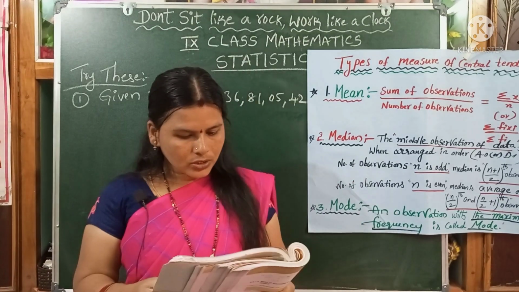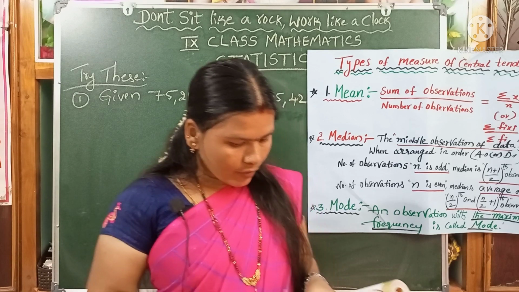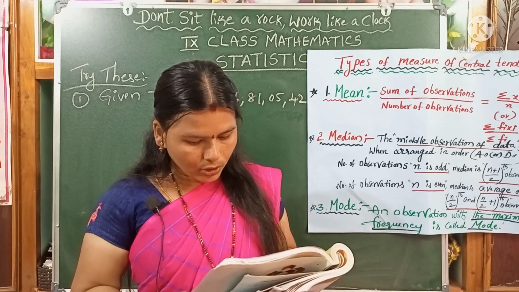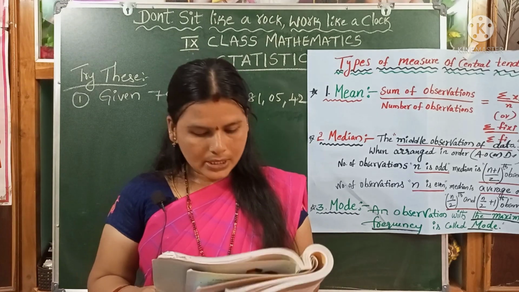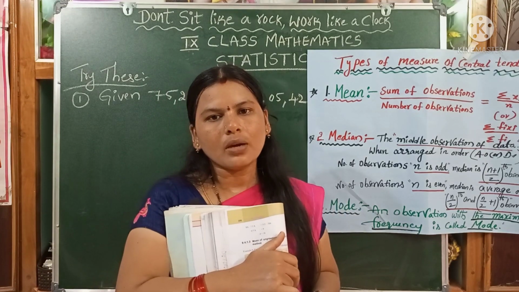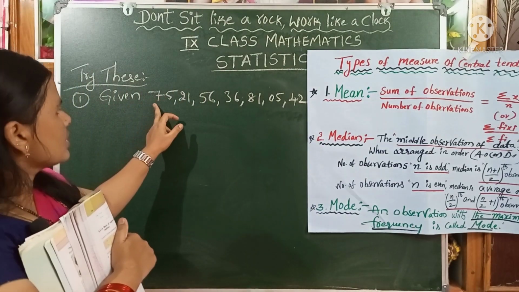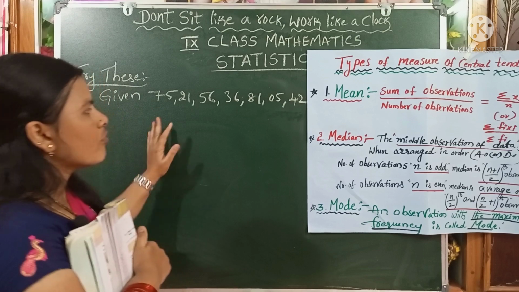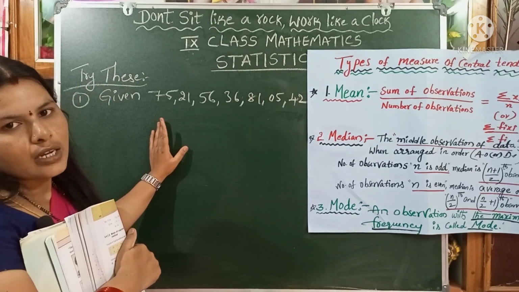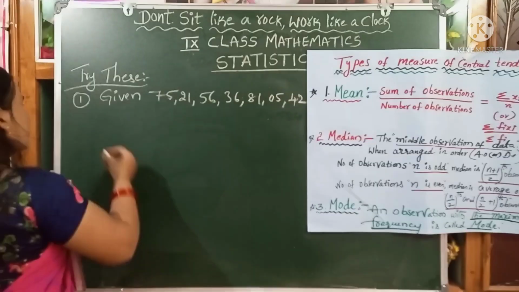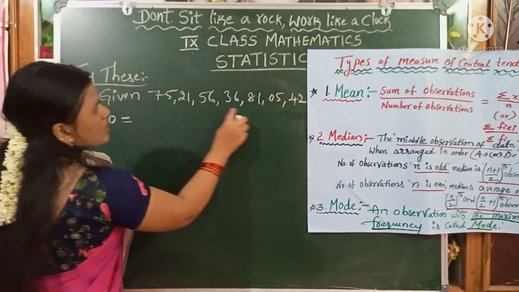Dear children, next we solve the Try This problem, page number 207. First one: find the median of the scores 75, 21, 56, 36, 81, 5 and 42. These are the scores. Now we find the median of these scores. Dear children, this is our given data. First we have to find the median. We arrange the data in ascending order, children.